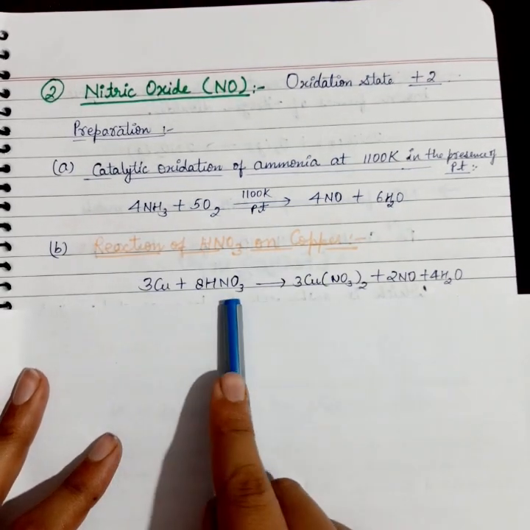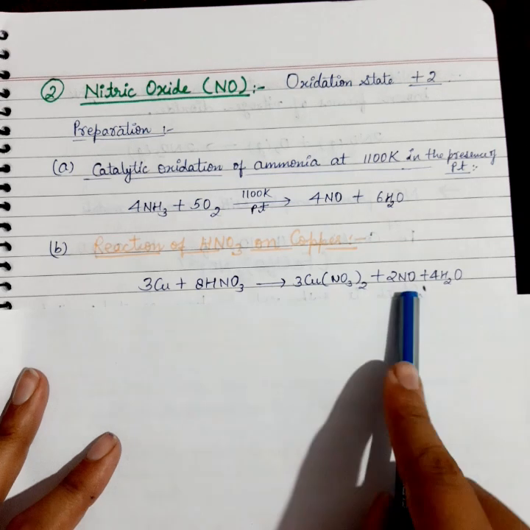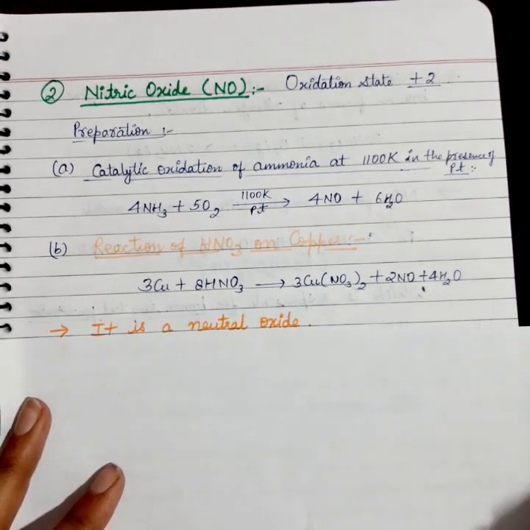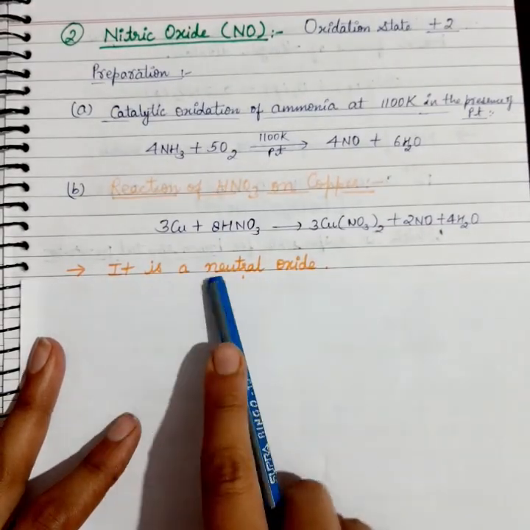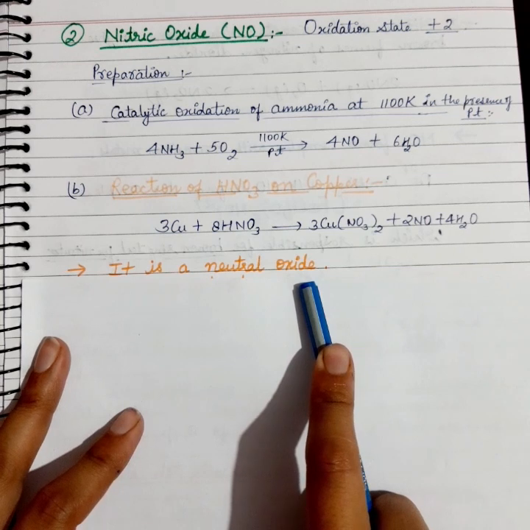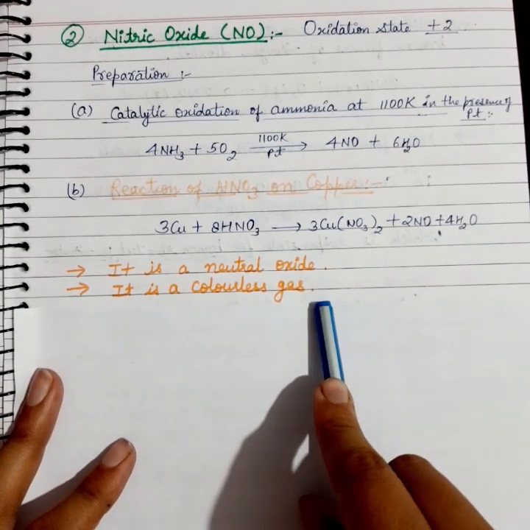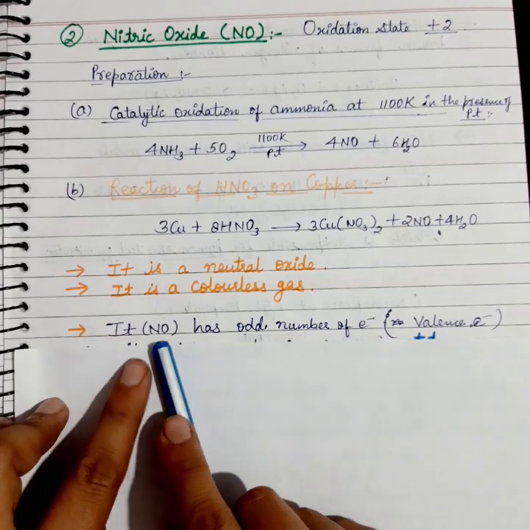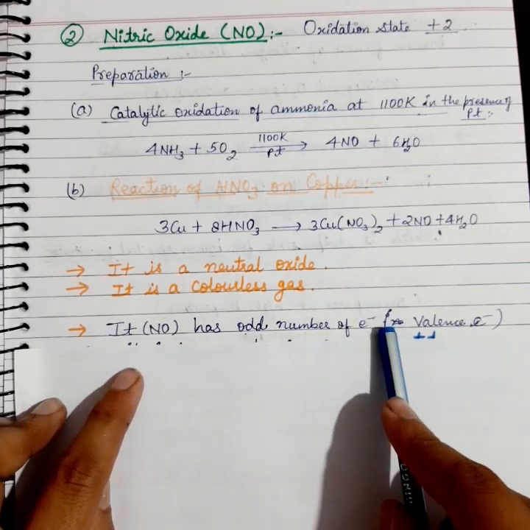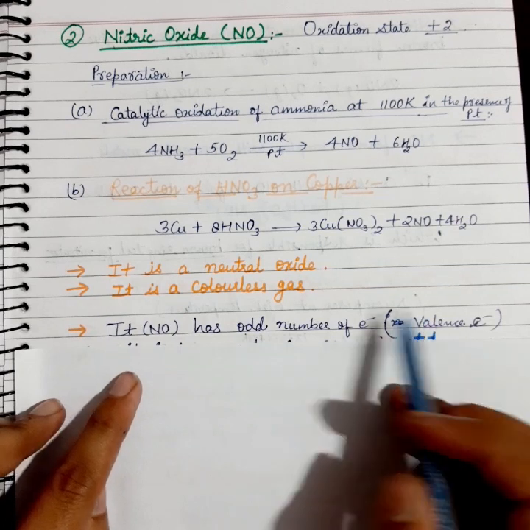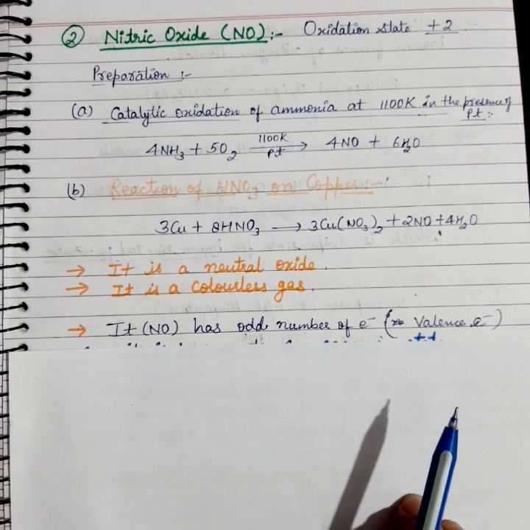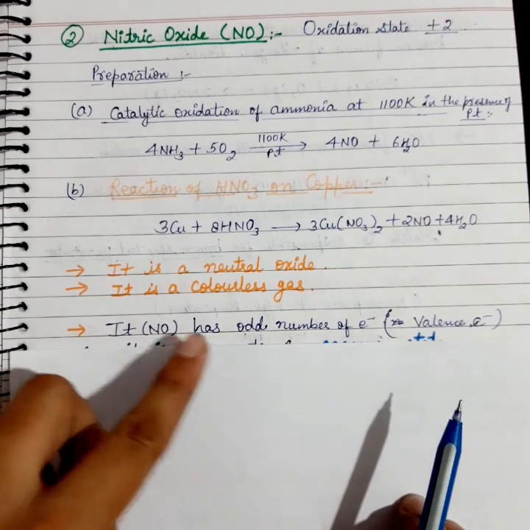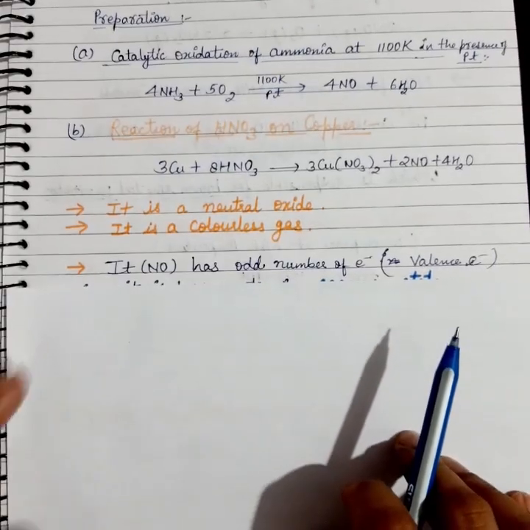As copper combines with HNO3, it forms copper nitrate plus NO plus water. And the property of nitric oxide is that it is a neutral oxide. It is again a neutral oxide. Now it is a colorless gas as well, and NO has an odd number of electrons. The valency electrons of NO are odd in number. As we have discussed, in the case of nitrous oxide the number of valency electrons is even, but in the case of NO the valency electrons for the NO molecule are odd.